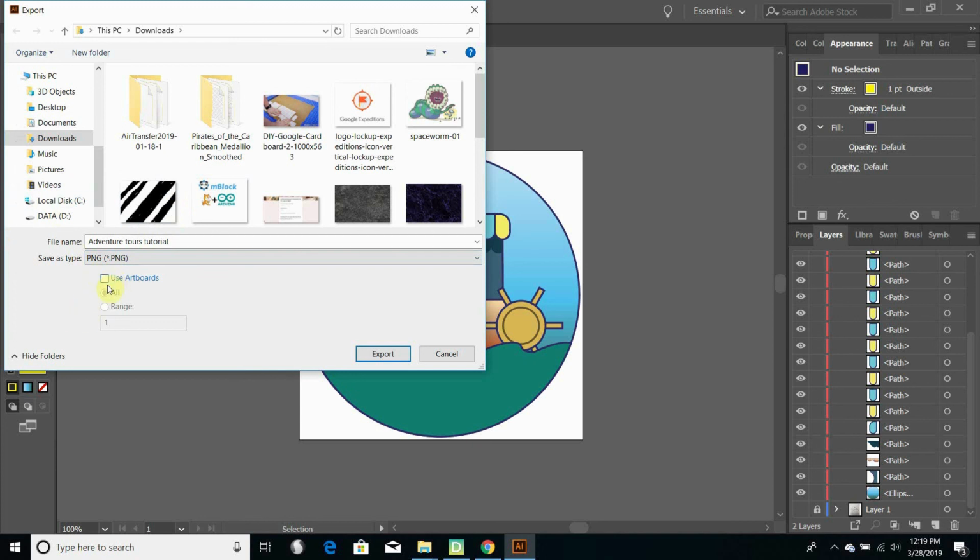If you choose to use artboards, this is useful if you have a lot of different artboards with different things on them. You can choose to just export artboard 1, and it will only take what's on artboard 1. This can also help you if you've accidentally got some little thing drawn off to the corner that you didn't realize because it's invisible, or you've just thrown a tiny line over there somewhere, and it tries to export that as part of the whole picture. If you just hit the artboard, it'll only give you what's on the artboard. Then you hit export,